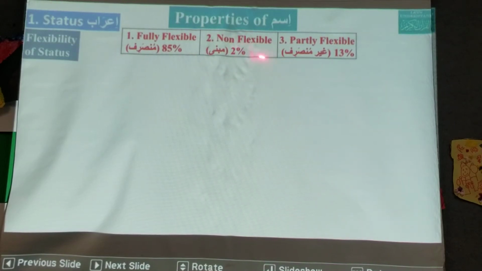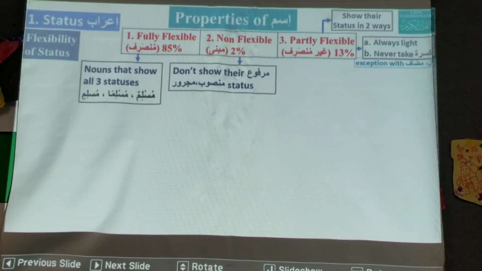Then there are some words, or isms, that are non-flexible. These are about 2%. There are not too many. And then there are partly flexible words. Fully flexible, like these nouns, show all their statuses, like we discussed: muslimun, musliman, muslimin. Fully flexible words are also called munsarif in Arabic.